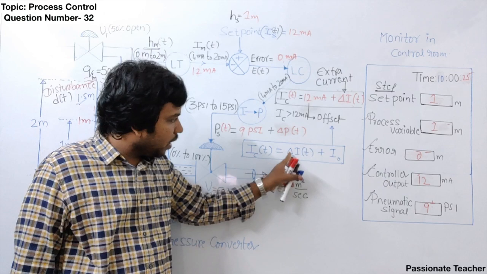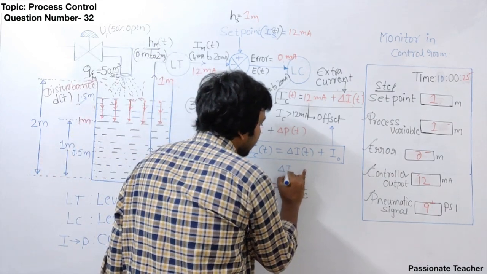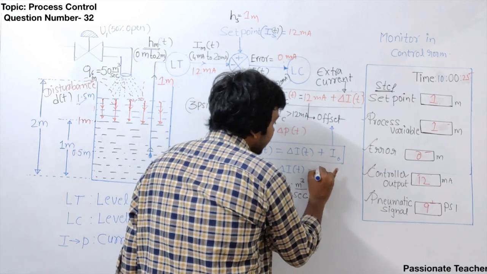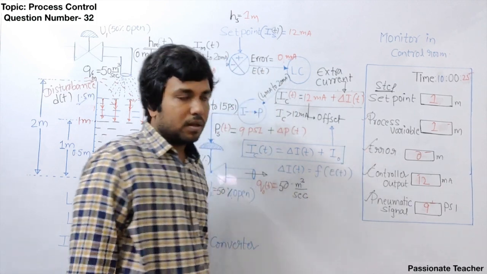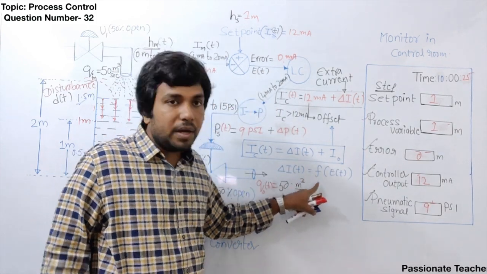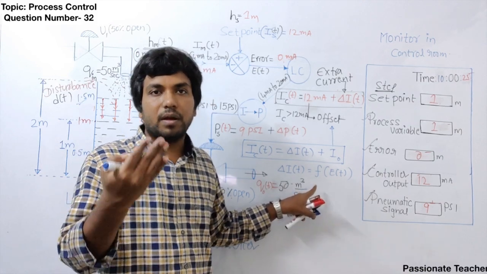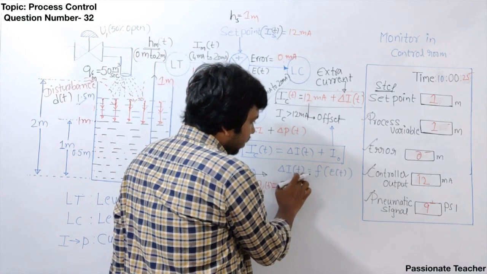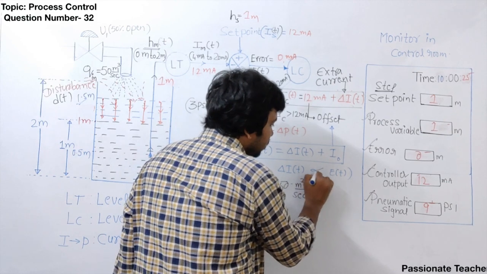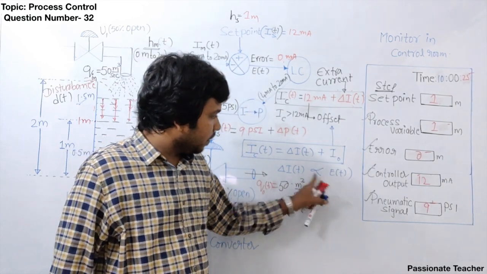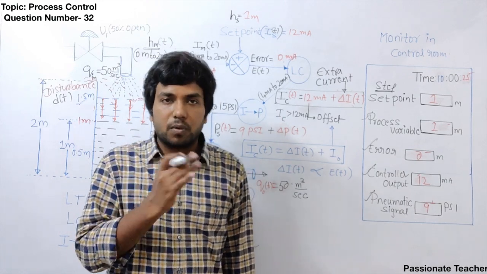Okay? Now if you carefully observe, this delta I of t is going to be a function of error signal. So this function, maybe it is a proportional, maybe it is a integral, maybe it is a derivative. Suppose if this function is just a proportional, mathematical proportional, then this particular controller will be called as proportional controller.